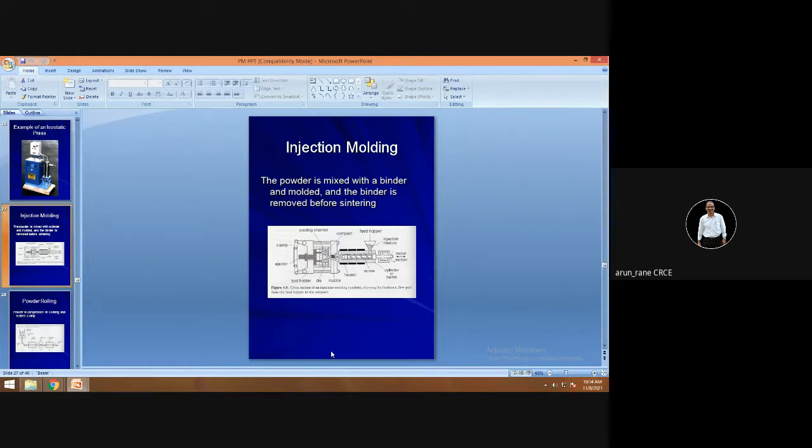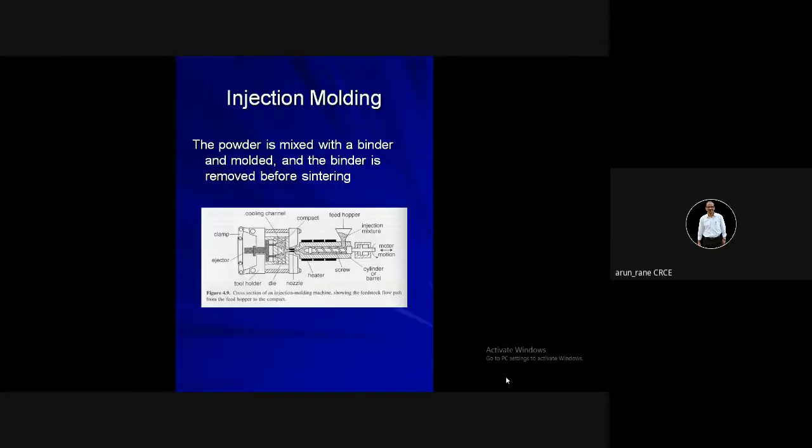This is the second most popular process for your powder metallurgy. In this, powder is mixed with a binder and molded, and the binder is removed before sintering. So just have a look at this drawing.